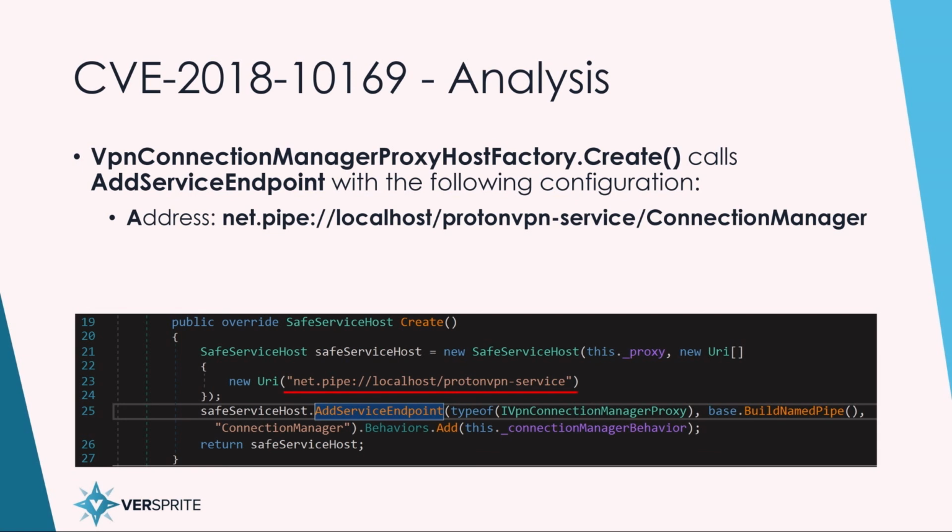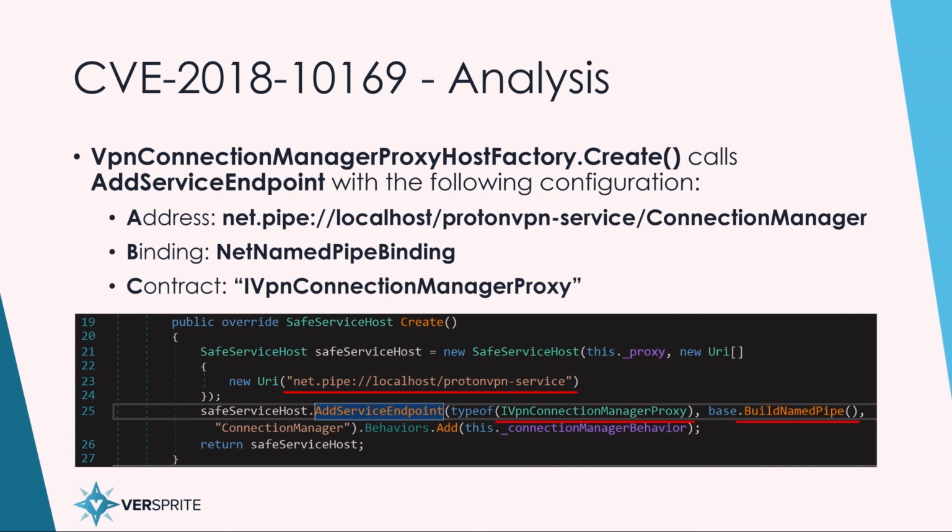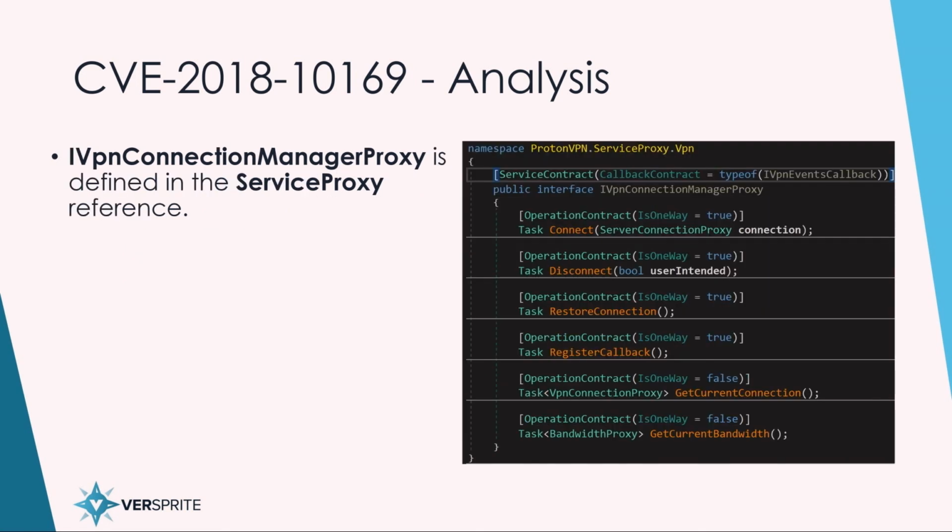The address is net.pipe://localhost/ProtonVPNService/ConnectionManager. The binding is a NetNamedPipeBinding, as is returned by BuildNamePipe. And the contract is IVPNConnectionManagerProxy. Given this information, we have enough to connect to the service, but we want to know what that connection will provide us. If we analyze IVPNConnectionManagerProxy, we can see that it's defined within the service proxy library that we saw earlier, and these are all the methods that are exposed.